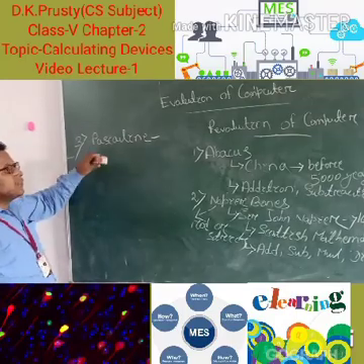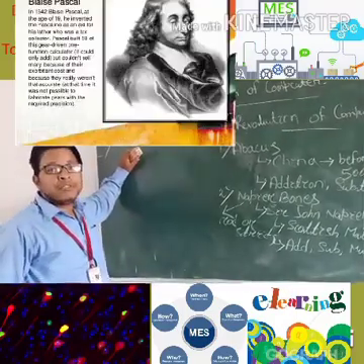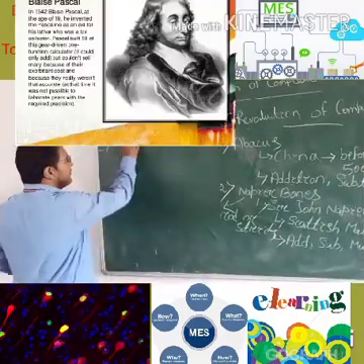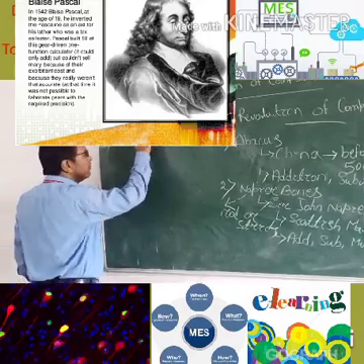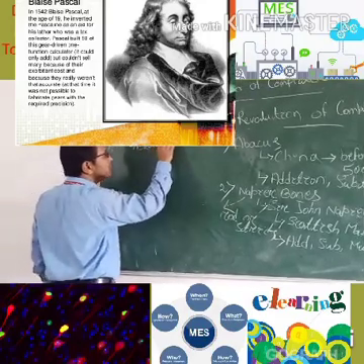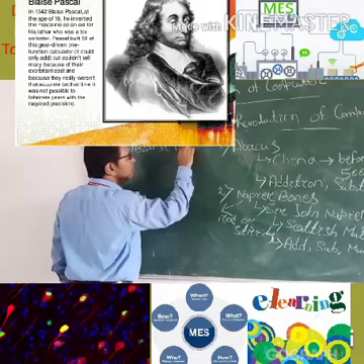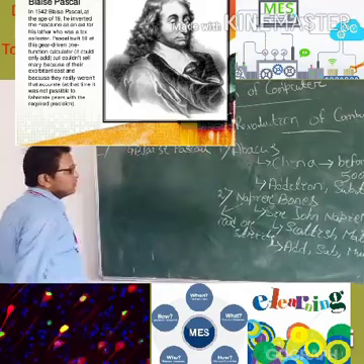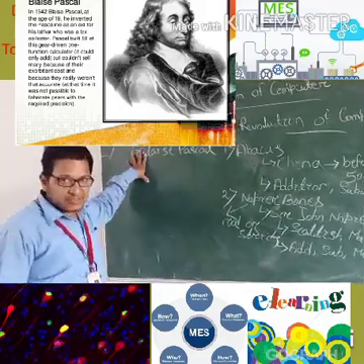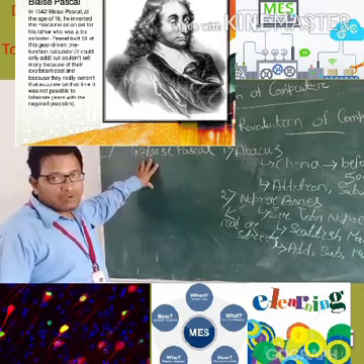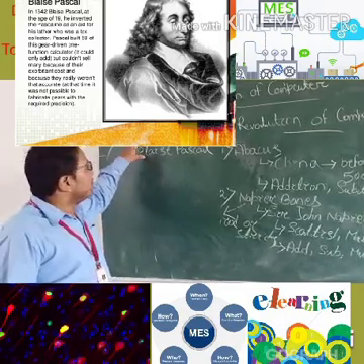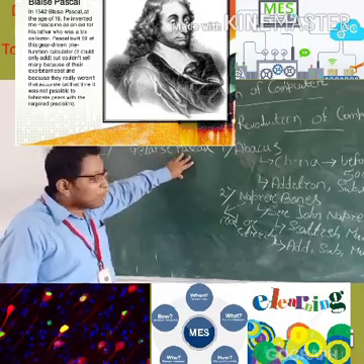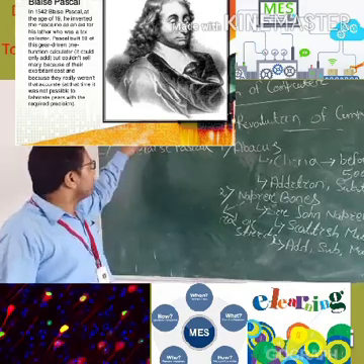So students, this one was invented by Blaise Pascal. He was one of the scientists who made the Pascal line. According to the name Pascal, the calculating device name was the Pascaline.